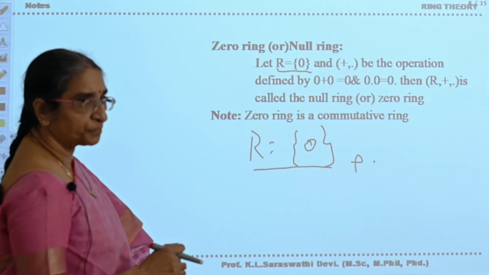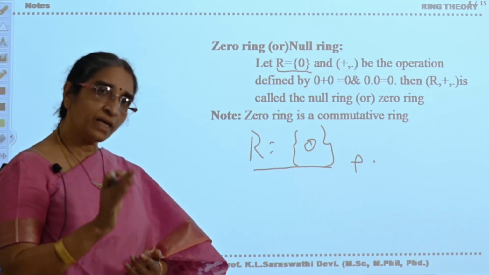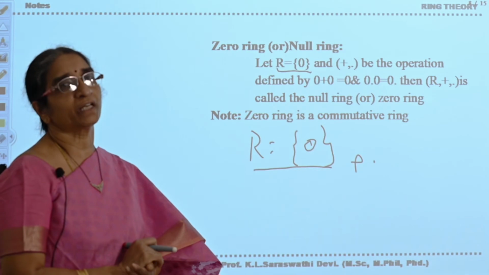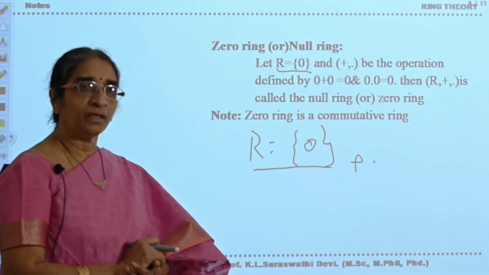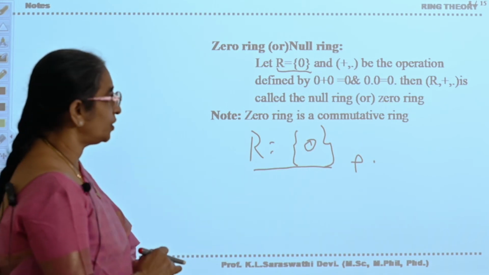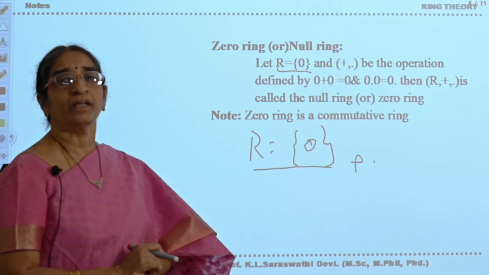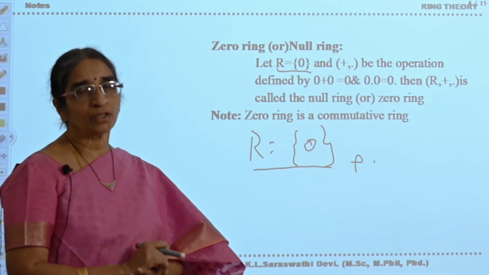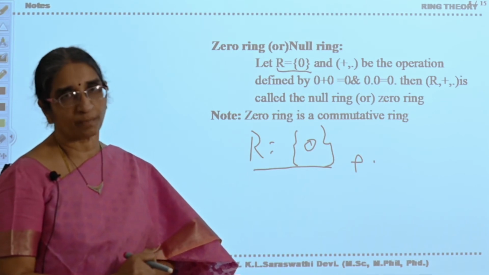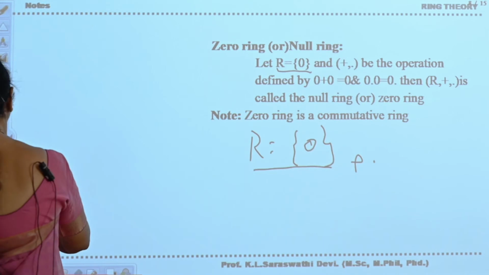Now see here. In a ring, if the commutative property is satisfied and there exists a unity element also, then we will call that ring a commutative ring with unity. Now is it clear? What do you mean by a commutative ring with unity? It means a ring which satisfies the commutative property and which possesses a unity element, or identity element, with respect to multiplication. Now is it clear?